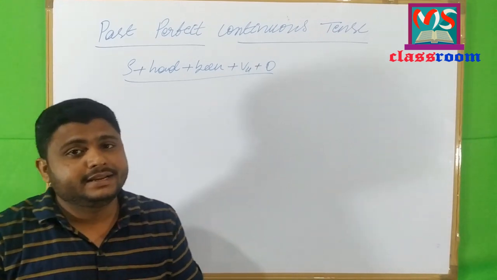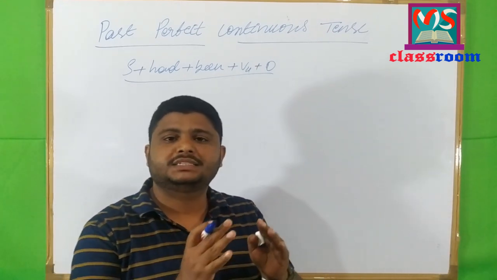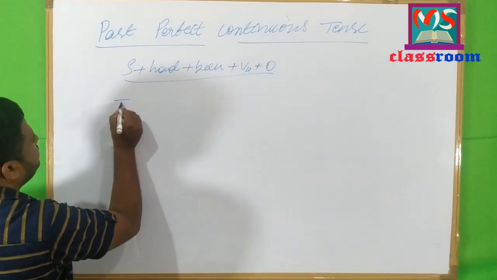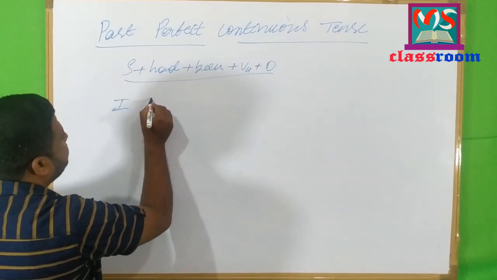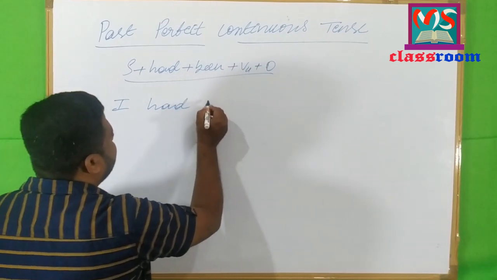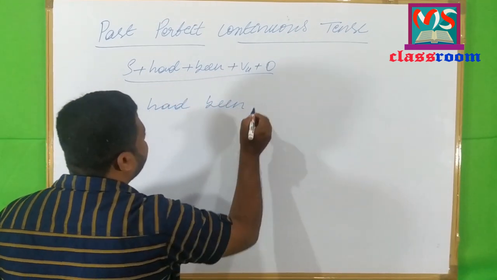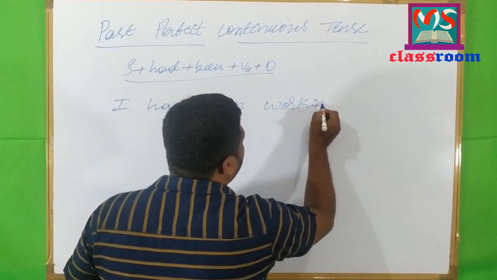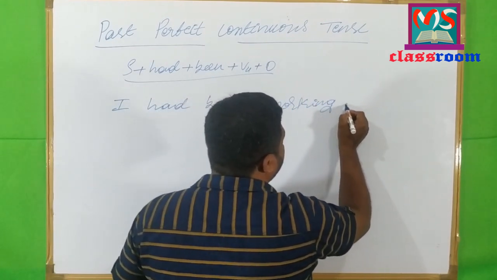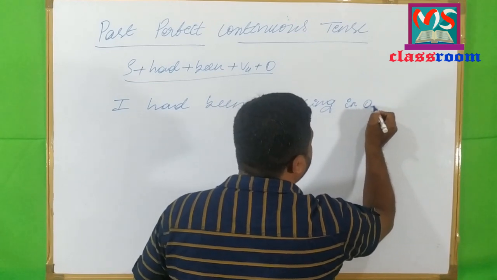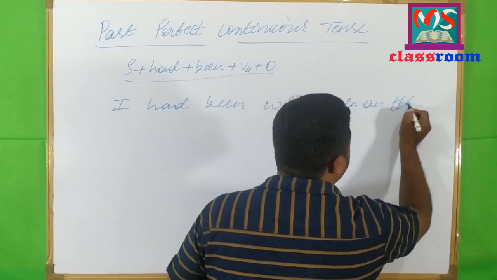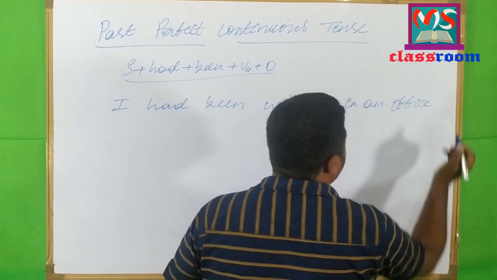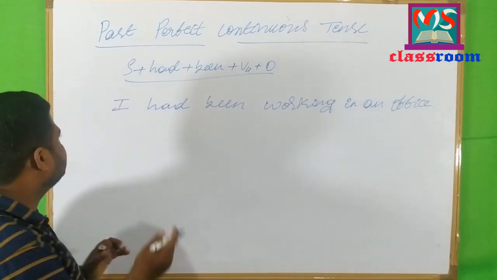Now let me write an example of past perfect continuous tense. Look at the example. I had been working in an office. Look at the sentence.